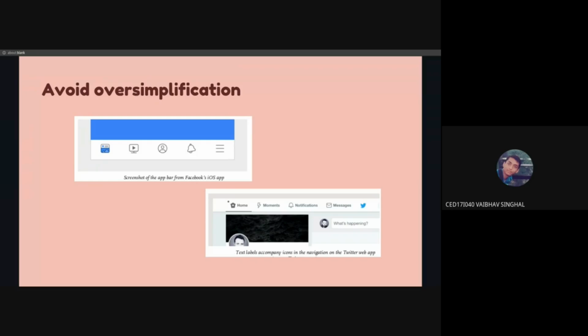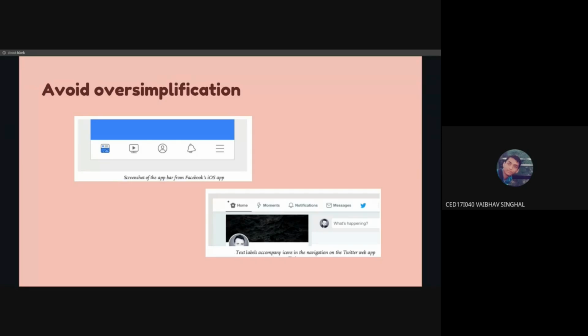So this is an example of Facebook and Twitter. Their designs might have changed, but this is an old example. Over here you can see the number of options Facebook has, it's so limited. But the thing is, what do these icons mean? For a new user, he wouldn't know, right? This bell icon means notifications, and then this hamburger menu, this profile thing, right? For a new user, it's going to be really difficult. And even if you use it once or twice, you wouldn't remember. You'll have to constantly use it to remember that this means that.